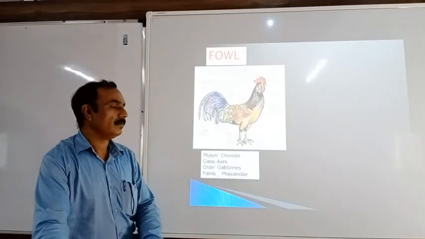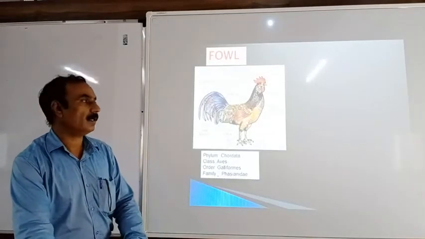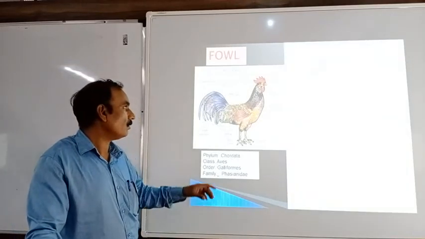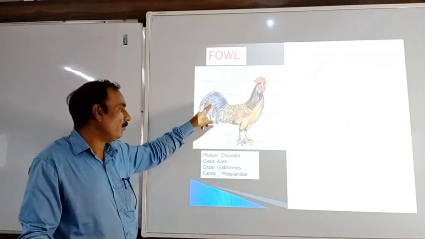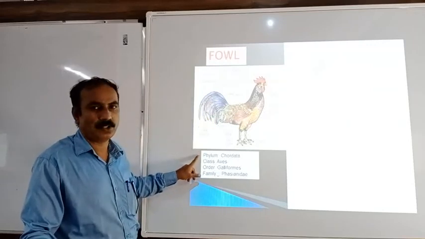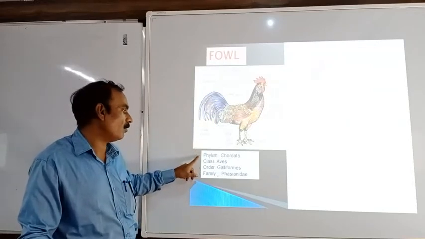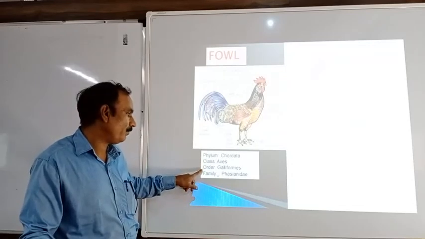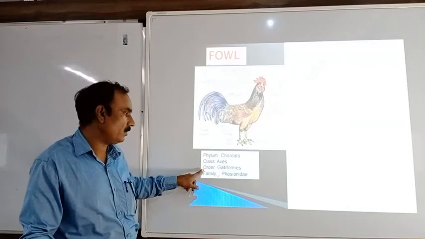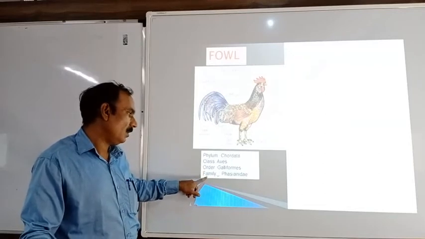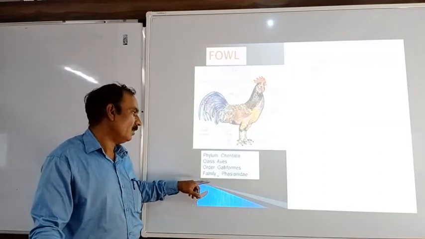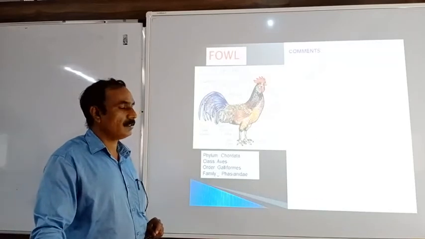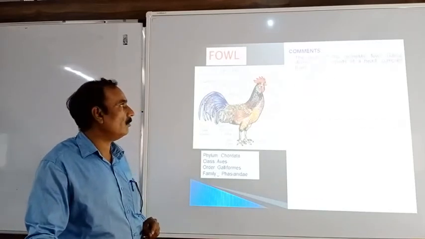This is one example of a bird, that is nothing but the fowl. In this figure you can see the fowl and this is the classification. This fowl belongs to the phylum Chordata, class Aves, order Galliformes, and the family Phasianidae. So this is about the classification of the fowl. Let us discuss the characters of the fowl.